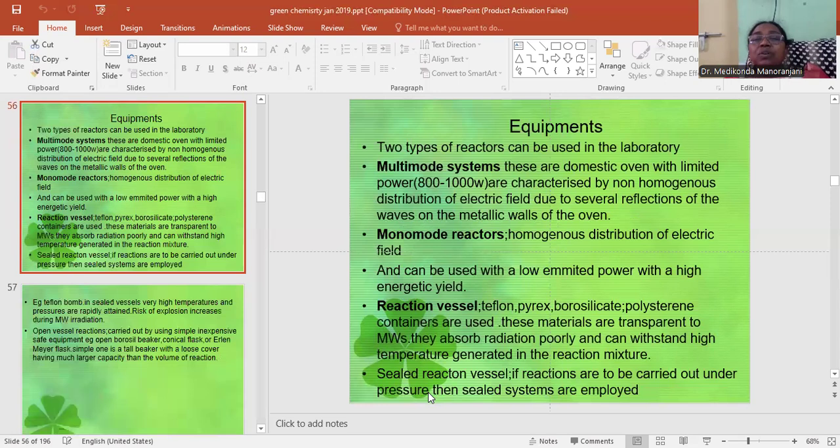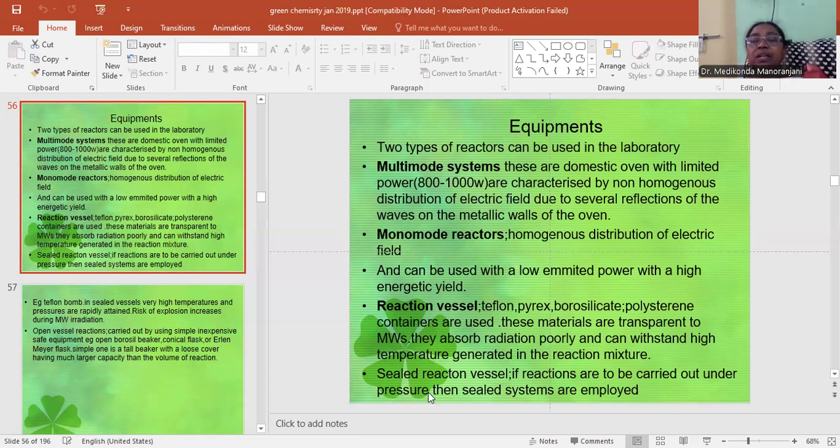Then there are two types of equipment. Two types of reactors can be used in the laboratory. Multimode systems are domestic ovens with limited power and are characterized by non-homogeneous distribution of electric field due to several reflections of the waves on the metallic walls of the oven. Monomode reactors have a homogeneous distribution of electric field and can be used with a low emitted power with a high energetic yield.